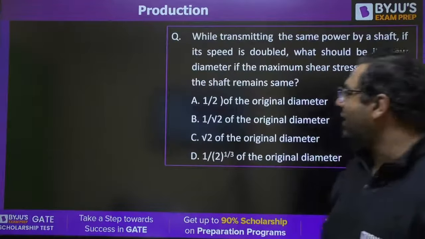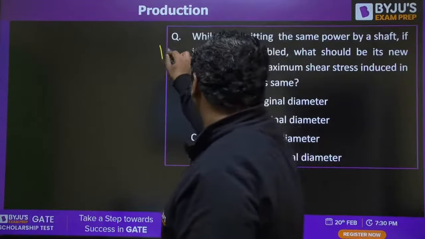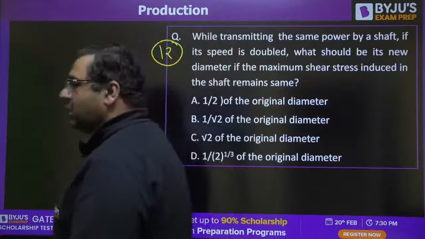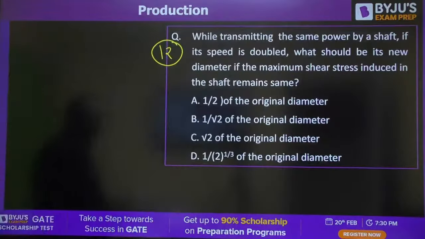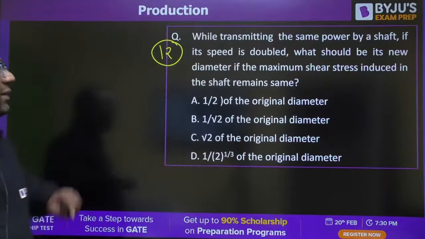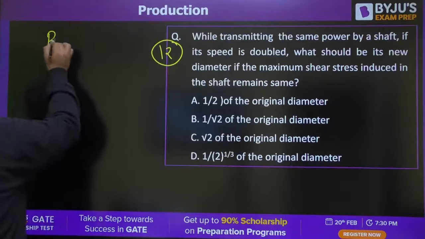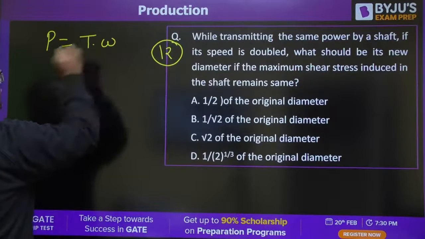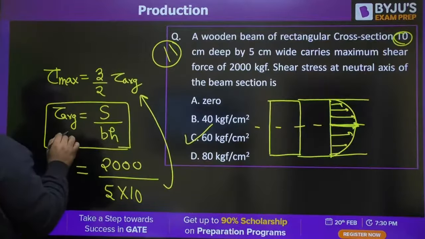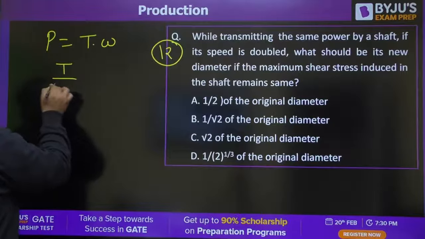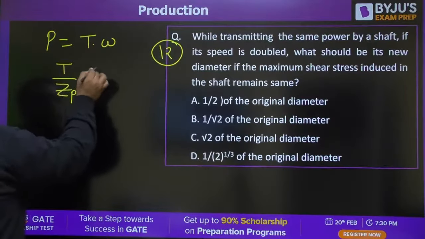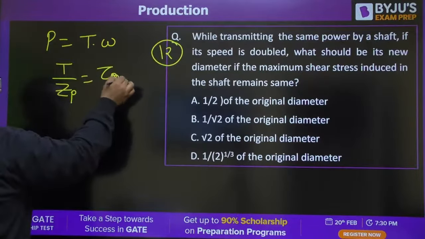Moving to question number 12. While transmitting the same power by a shaft, you know power is T into omega. What is T? T by ZP is tau max.